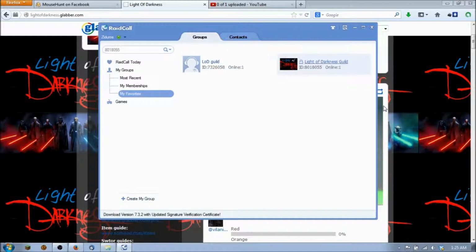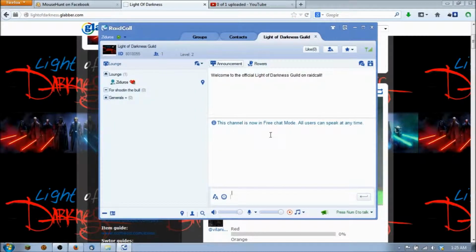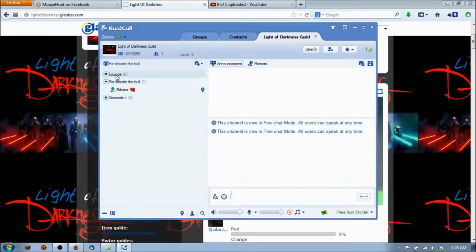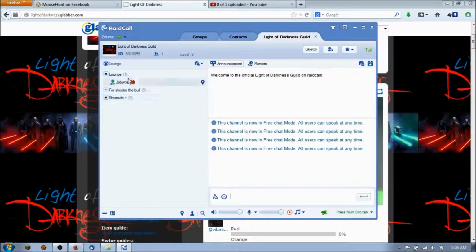Now let's go into the Light of Darkness Raidcall real quick. I have a few different chat rooms here that you can go into if you just want to chat. If there's multiple people in there, the lounge is kind of a general area that you can talk in. If you just want to talk nonsense and smack about whatever in the world, you can go in there if you want. Typically, as of now, we don't really have enough people in there. Hopefully, by making this video, it will make it easier for people to go in there, figure things out and install it.